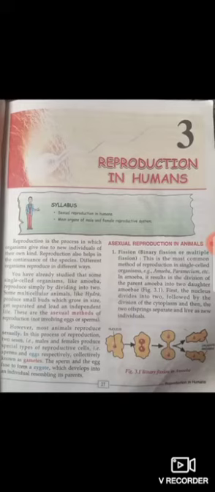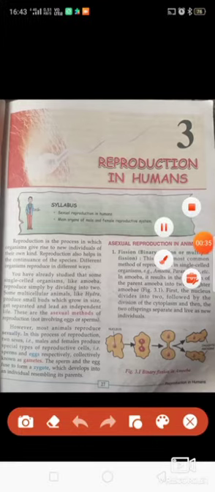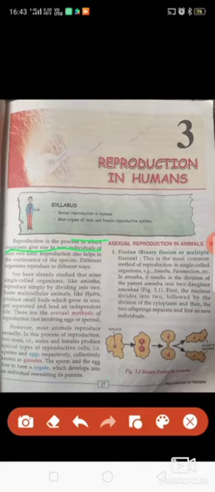So as we know, children, the meaning of reproduction. What is reproduction? Reproduction is a process in which a single organism is able to give birth to another organism. So you can see in the first line, reproduction is a process in which organisms give rise to new individuals of their own kind.